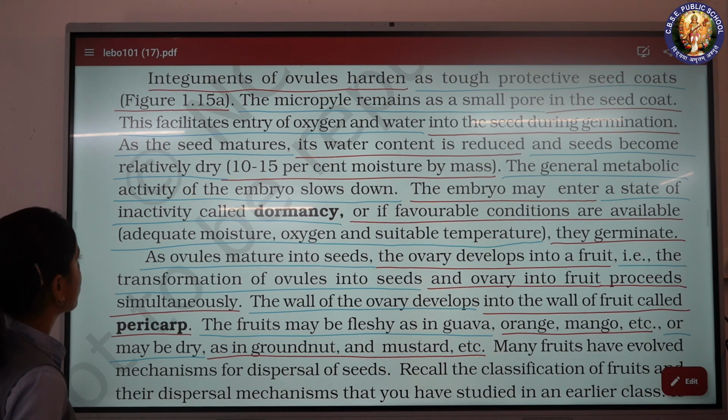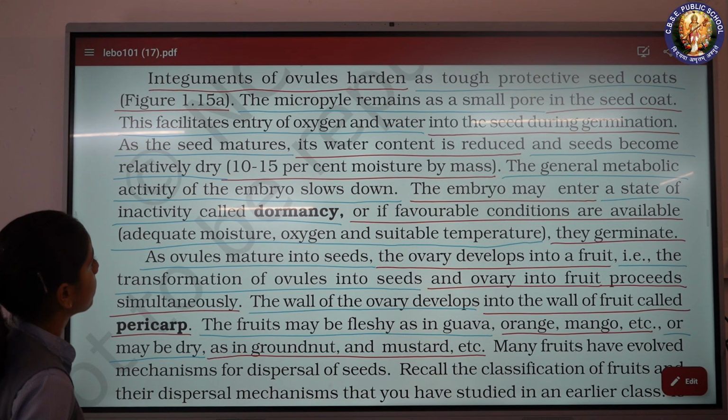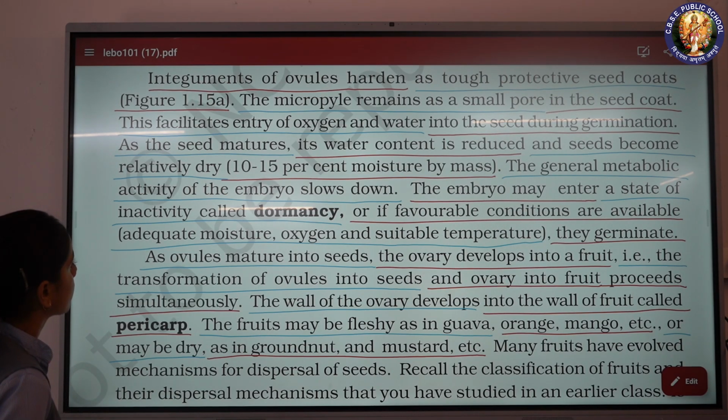As the seed matures, its water content is reduced and seeds become relatively dry, 10 to 15% moisture by mass. The general metabolic activity of the embryo slows down.